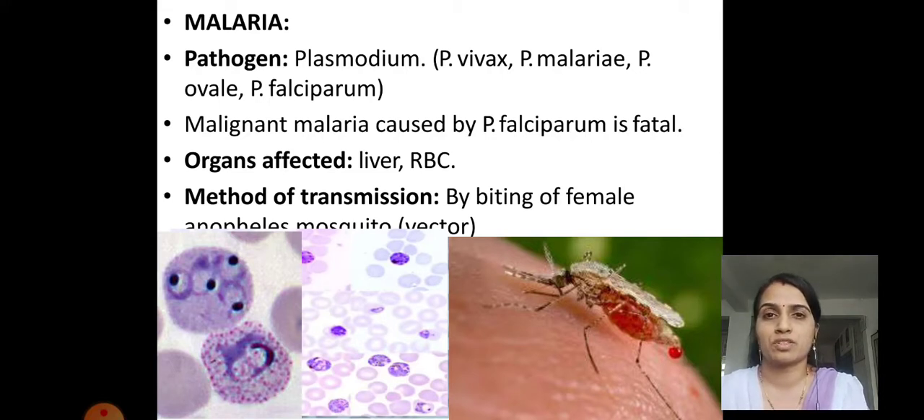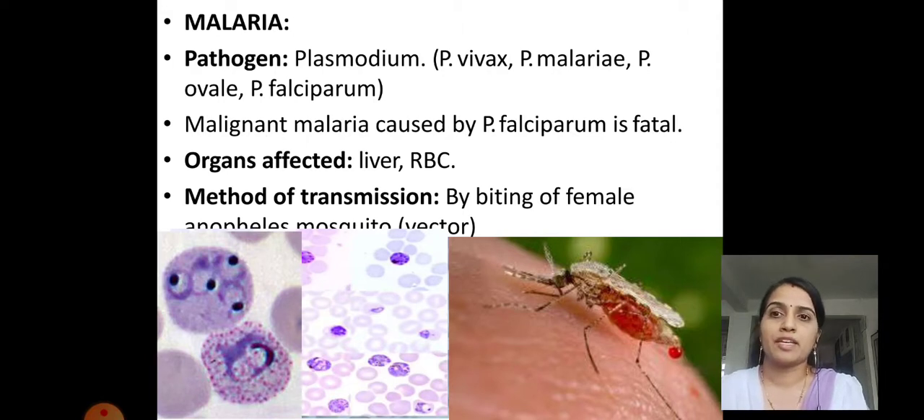That means preventive measures. In today's video, we are going to start with another common disease which is commonly found around us. It is malaria. Malaria is caused by the pathogen Plasmodium. There are four species of Plasmodium present around us causing malaria. Those are Plasmodium vivax, Plasmodium malariae, Plasmodium ovale, and Plasmodium falciparum.